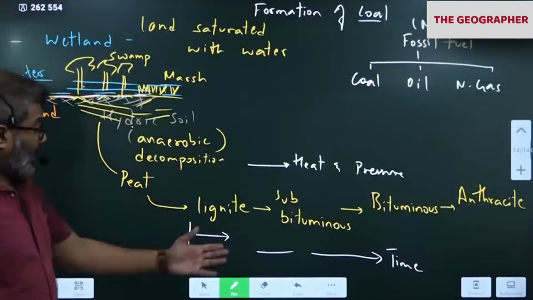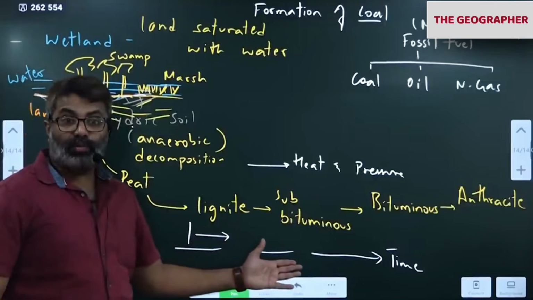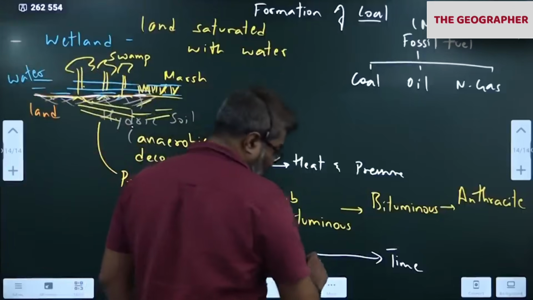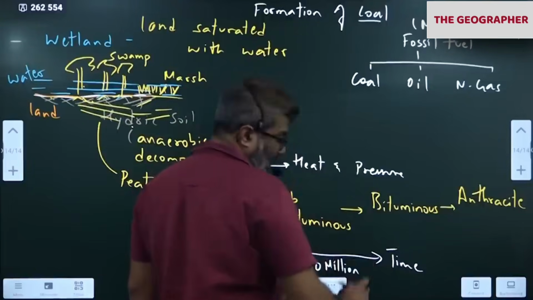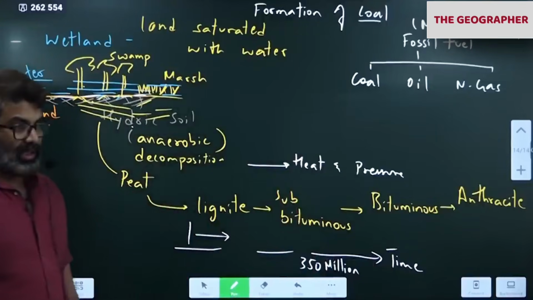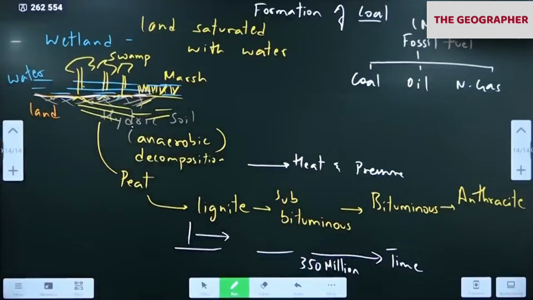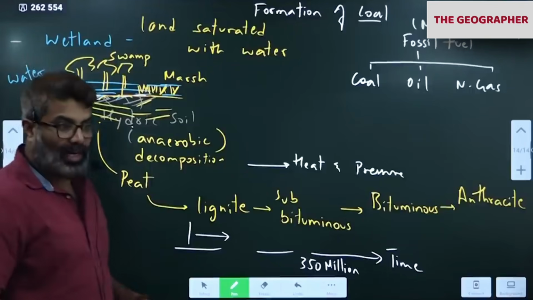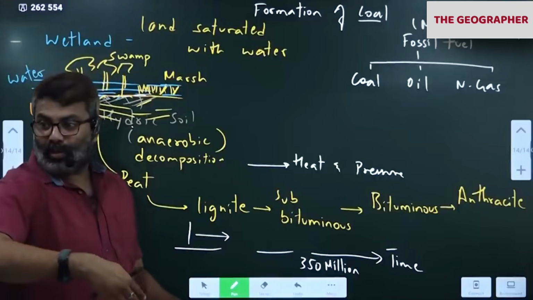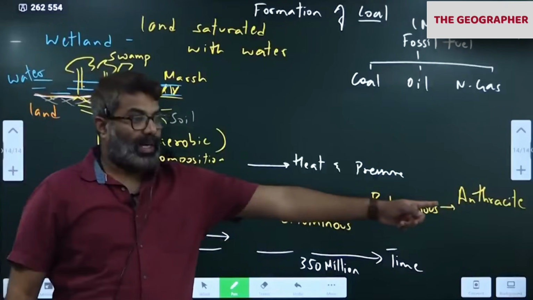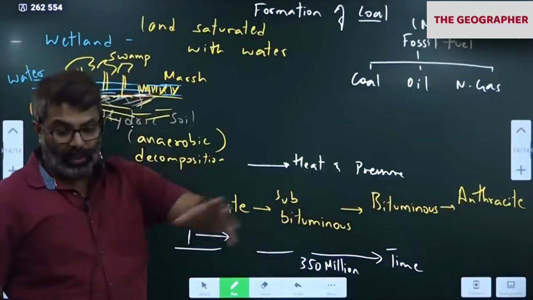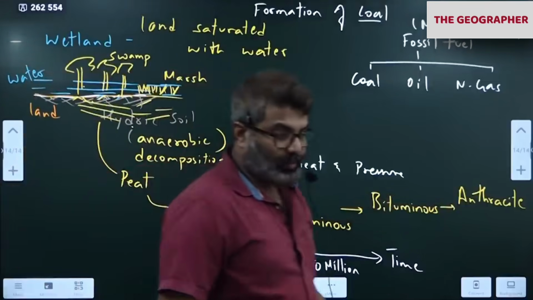I told you, it takes a lot of time. Remember I told you, the time required is a very long time, 300 to 350 million years. So that means India was part of Gondwana. We have discussed plate tectonics in class already. India was earlier part of Gondwanaland. Then the coal was formed. That old coal, we are finding it now in India. Okay. Now see, we start from Gujarat.